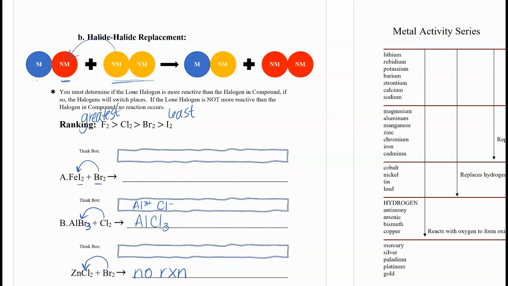AlCl3. And then bromine by itself. Remember, it's a diatomic. We need to balance. So I'll put a 3 here, a 2 here, and a 2 here, and a 3 here. And it's all balanced.